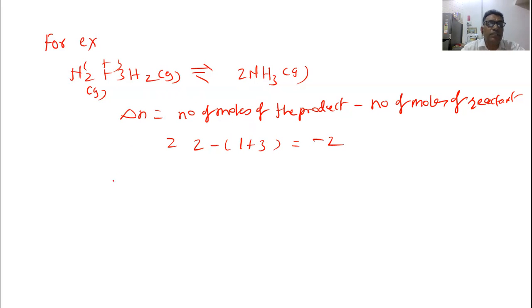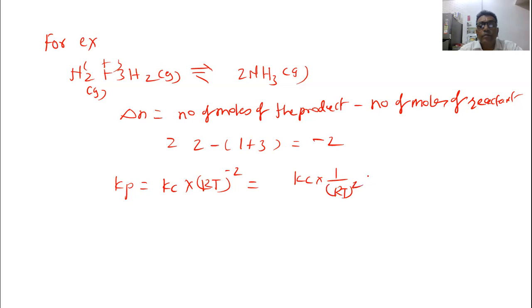So for this reaction, what is the relationship between Kp and Kc? You have to write Kp equal to Kc into RT raised to -2. So we can write this equation as Kc into 1 upon RT square, or it is also written as Kc divided by RT square.